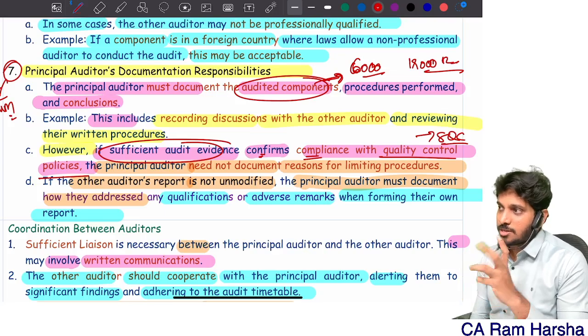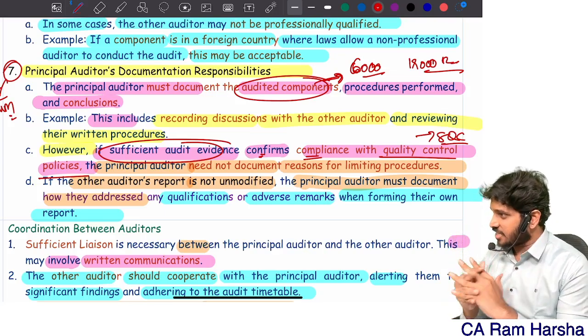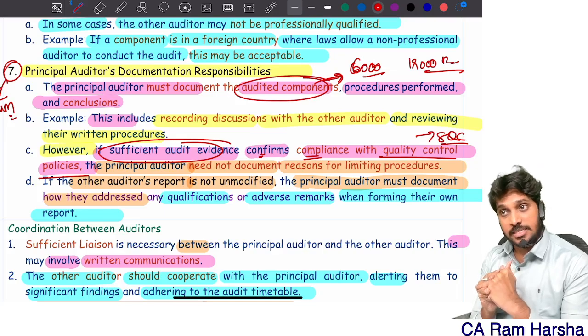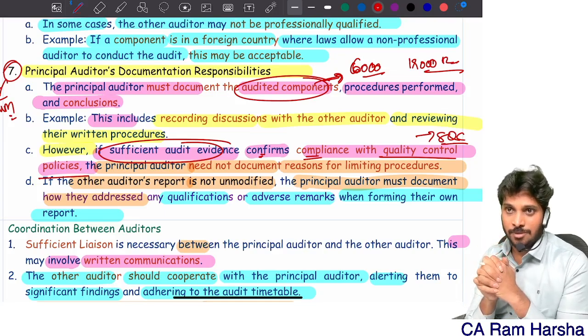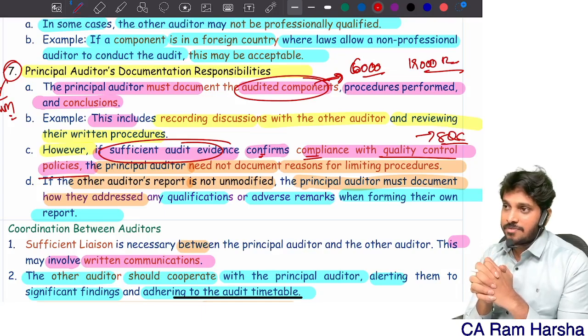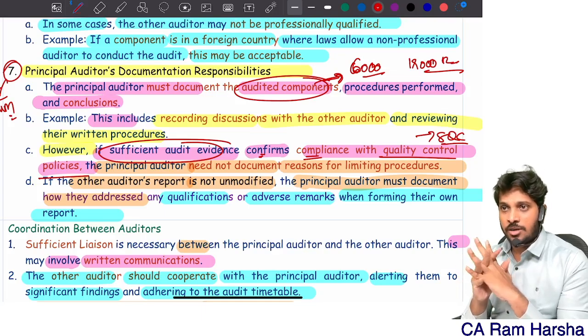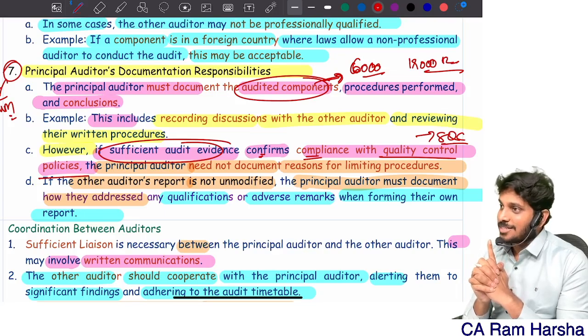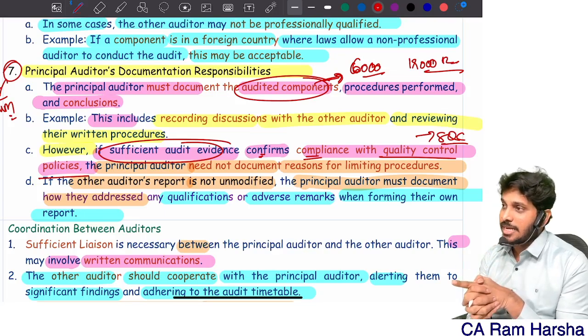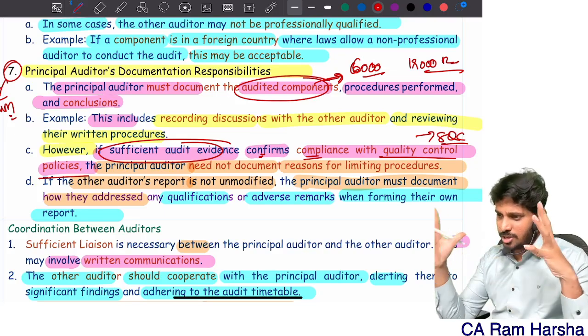Quality control policies and processes is a bit complex point. At this moment, let us not discuss it. We will discuss it in a separate standard. The first chapter is quality control, and I bet if you directly read the first chapter, you will not understand anything. You will leave the audit subject. You should never read the first chapter first. Quality control is a very advanced standard that talks about the audit process.